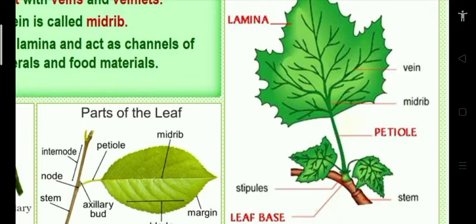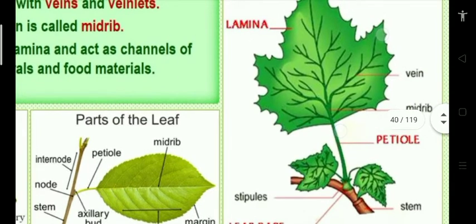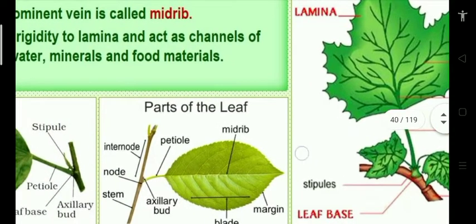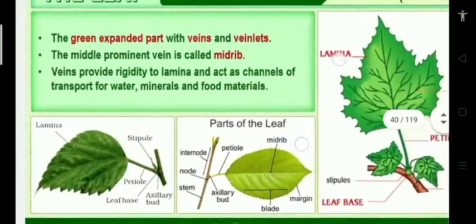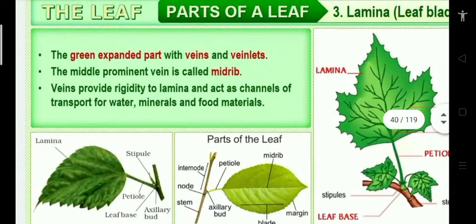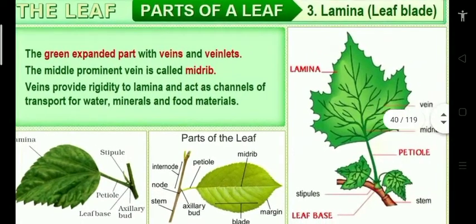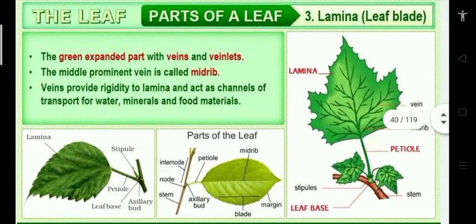So the lamina is green in color, so it carries out photosynthesis. It also helps in transpiration. Lamina is also called leaf blade, also called epipodium, and helps in photosynthesis, transpiration and respiration also. This is the lamina or leaf blade, the main important part.